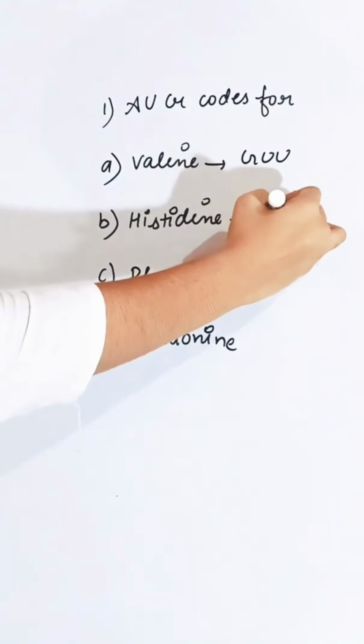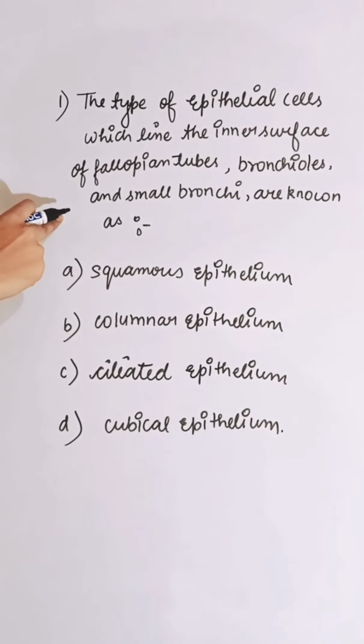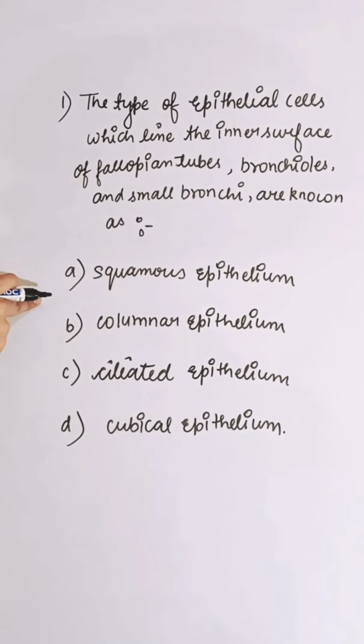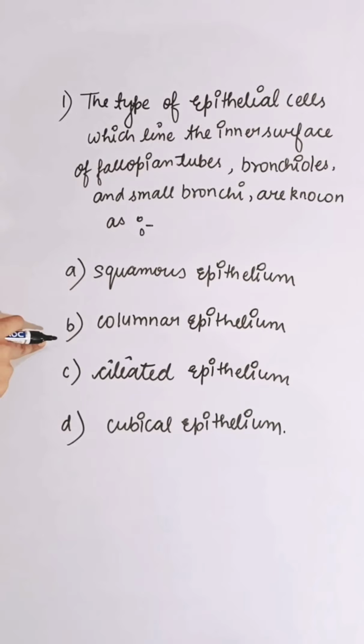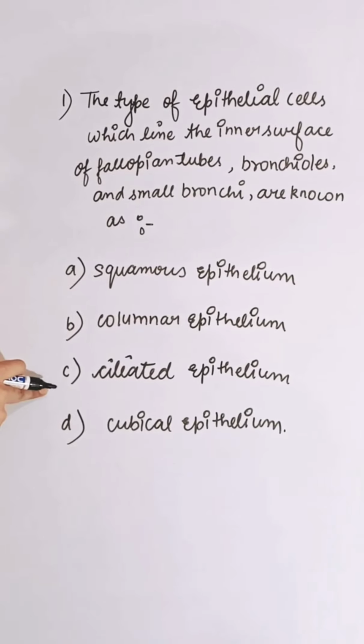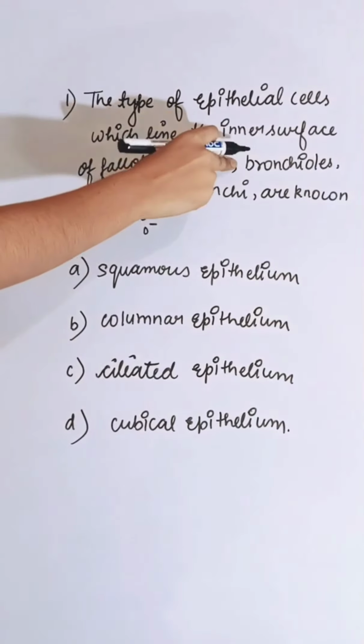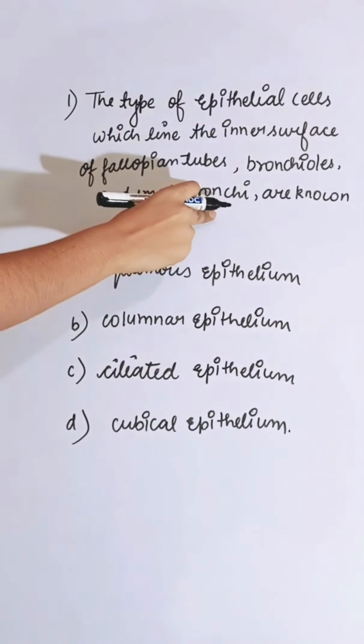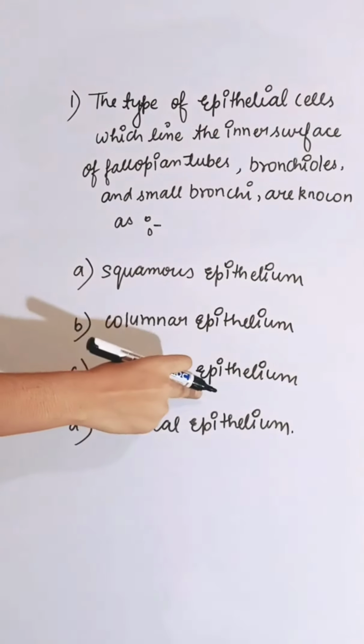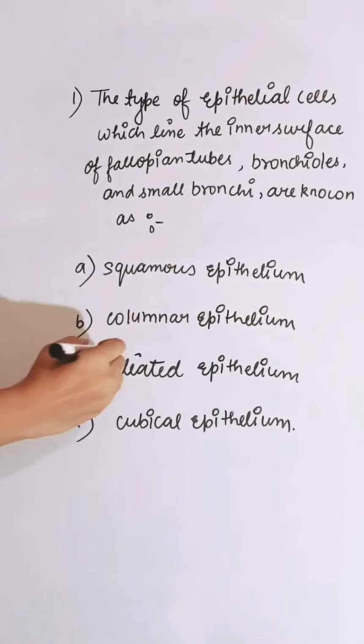The type of epithelial cell which lines the inner surface of fallopian tube, bronchioles and small bronchi is known as: first option squamous epithelium, second is columnar epithelium, third is ciliated epithelium, fourth is cuboidal epithelium. Fallopian tube, bronchioles and small bronchi are lined by ciliated epithelium. So correct answer is C.